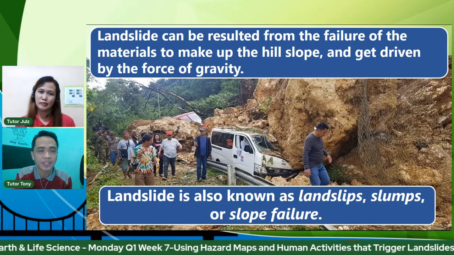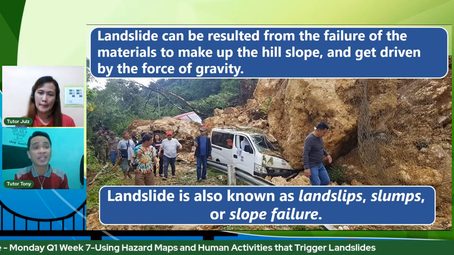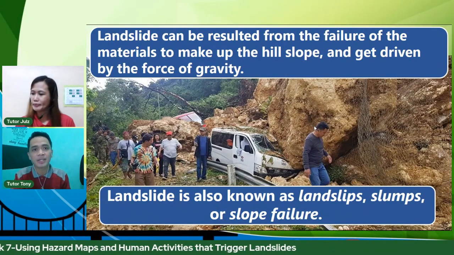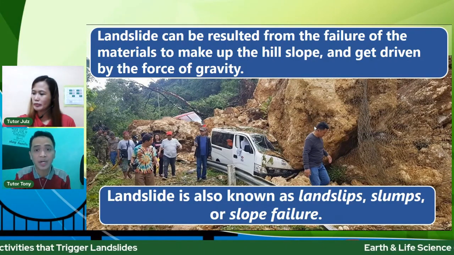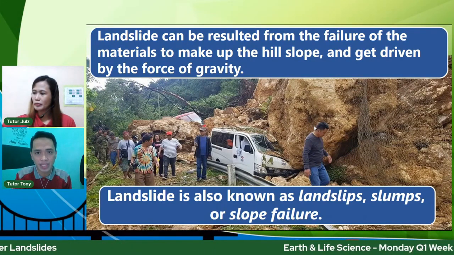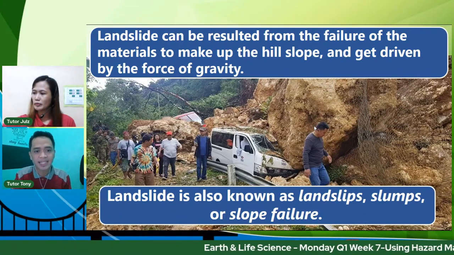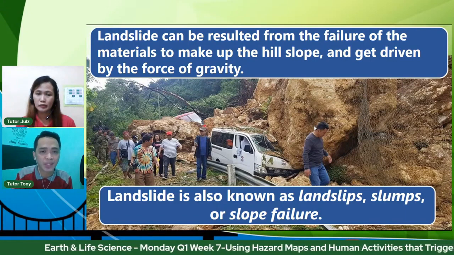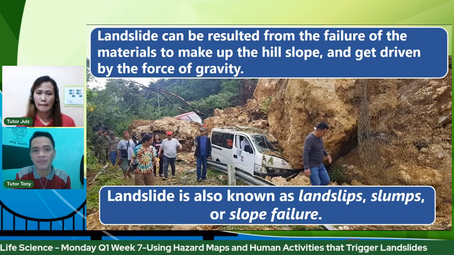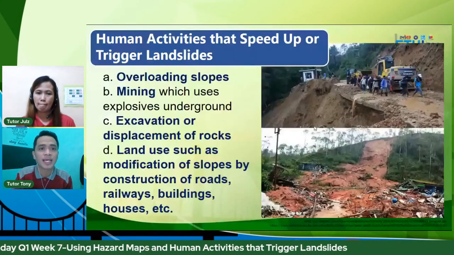So landslide, another information, it can be a result from the failure of the materials that make up the hill slope and get driven by the force of gravity. Remember our concept about mass wasting. And another trivia, landslide is also known as landslips, slumps, or slope failure. So pwede nyo mabasa yan sa mga other references.